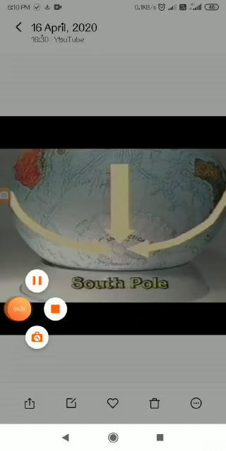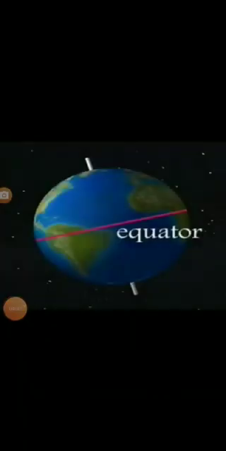The top side is the north pole, and at the bottom it is the south pole. The earth is also divided by an imaginary line known as the equator. The equator divides the earth into two, the northern hemisphere and the southern hemisphere.